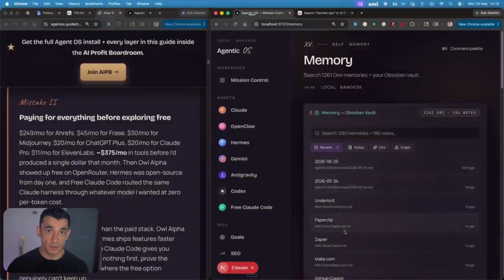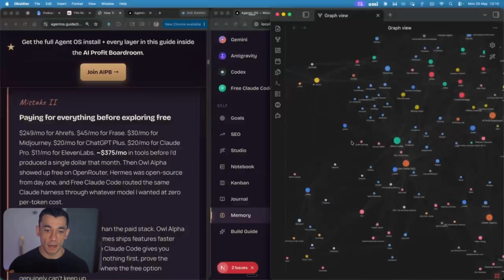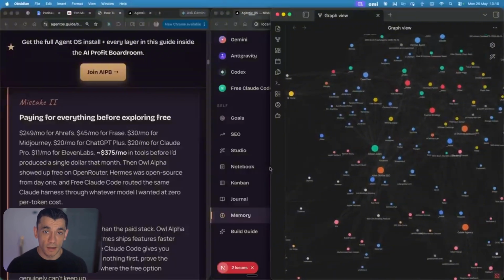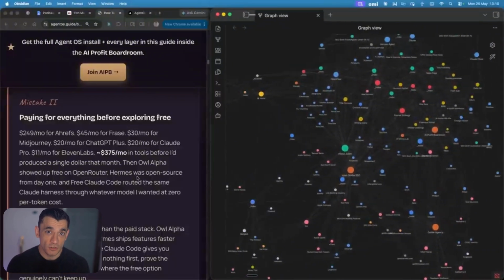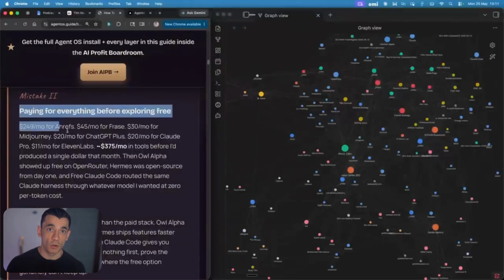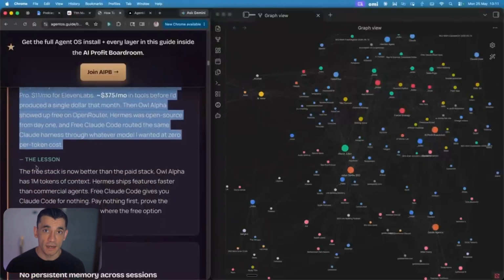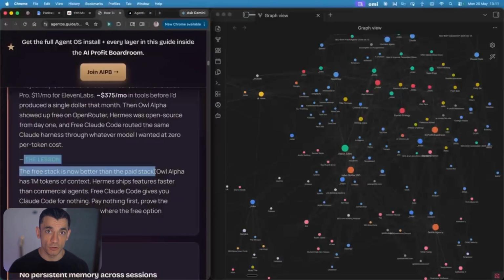The fix is Obsidian. It's free, plain markdown files stored on your own machine, and you wire it to every AI agent using something called MCP, Model Context Protocol. Once that's in, every agent you talk to automatically reads your vault first. They know your business. They know your voice. You stop re-explaining yourself forever. Julian has over 1,500 notes in his vault right now, and every agent in his stack reads from it automatically.